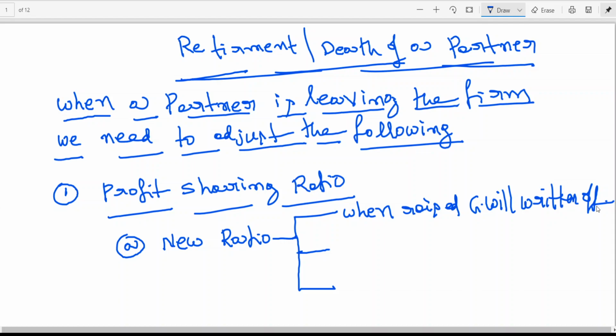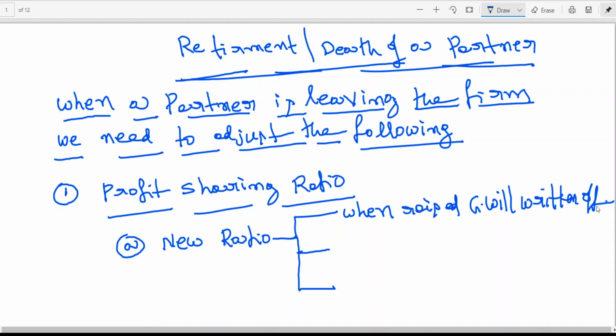We have learned this entry when I was explaining the concept of goodwill, and we also had a discussion on the treatment of goodwill in case of retirement or death. Goodwill can be raised and written off. You raise the goodwill in the old ratio and write off the goodwill in the new ratio. Sometimes you may have a doubt. I remember a few students used to ask me earlier, sir, why should you raise, why should you write off? In simple words, raise is nothing but capitalizing internally generated goodwill. As per the accounting standard, goodwill which has been internally generated can't be recognized in the balance sheet.